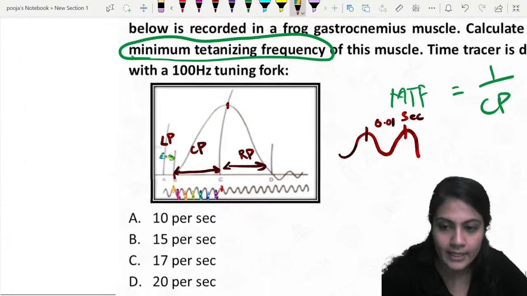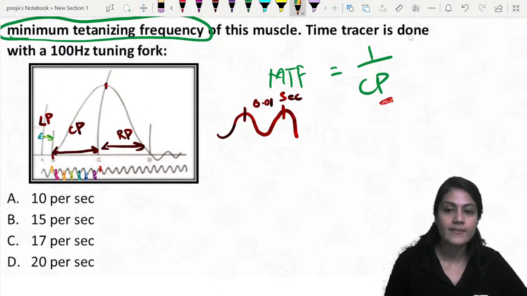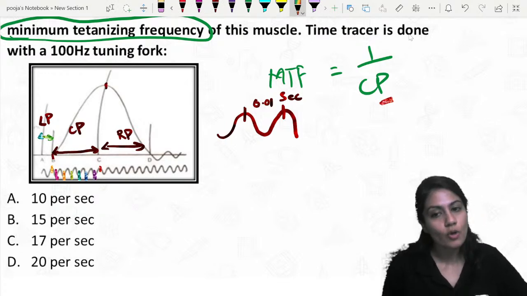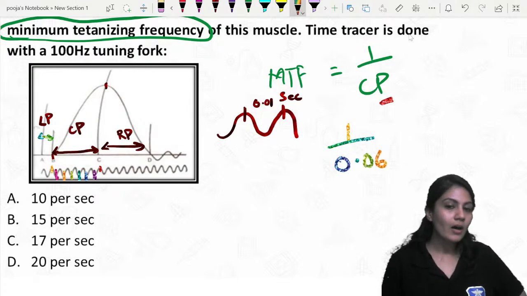So there are 6 waves. So what we can write? How much is the time? Contraction period is asked, not the waves. So one wave counts out for 0.01 second. So obviously 6 waves will count out for 0.06 seconds. Agree? Now, what will be the answer?